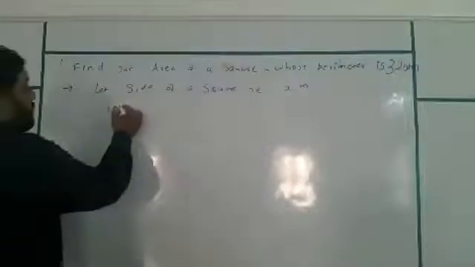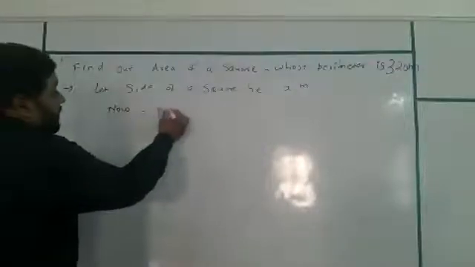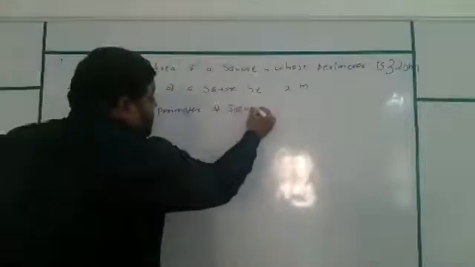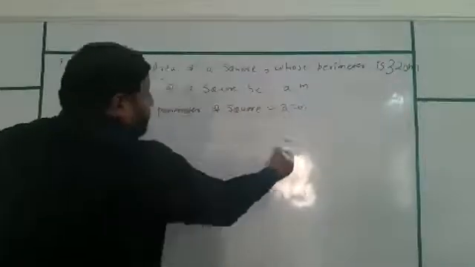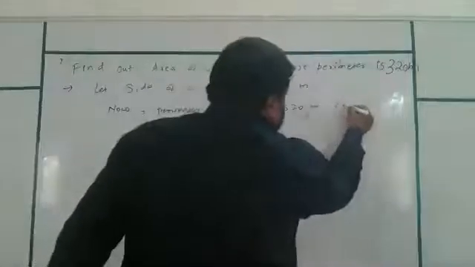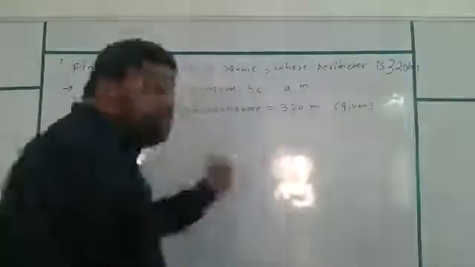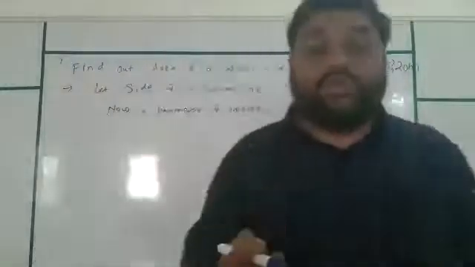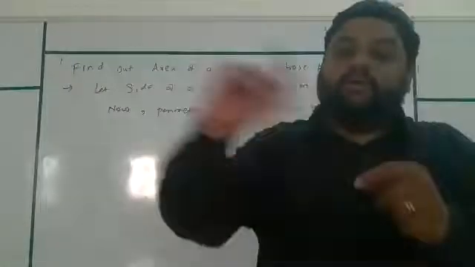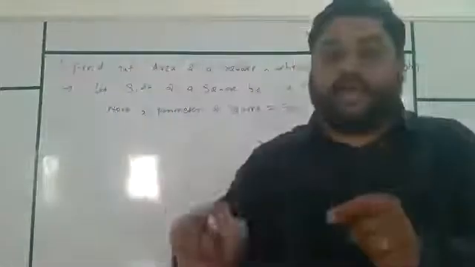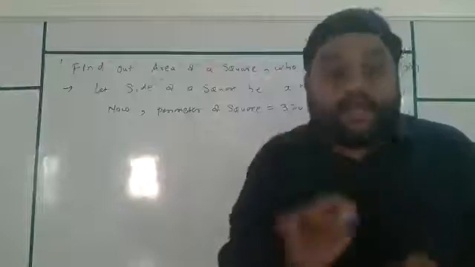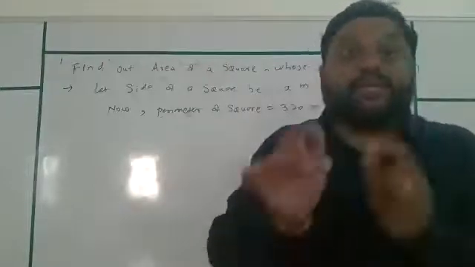Now, perimeter of a square is equal to 320 meter. Why? It is given. You must write it down in steps. Mostly you students try to write perimeter equal to 320. No, perimeter of a square. Whose perimeter is 320 meter.